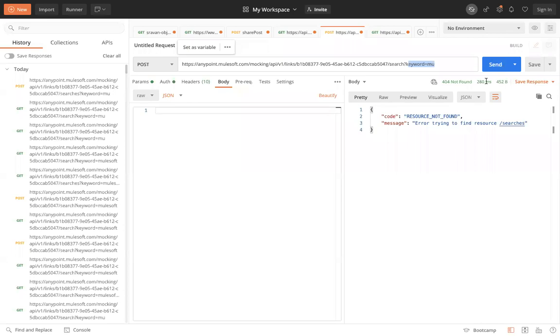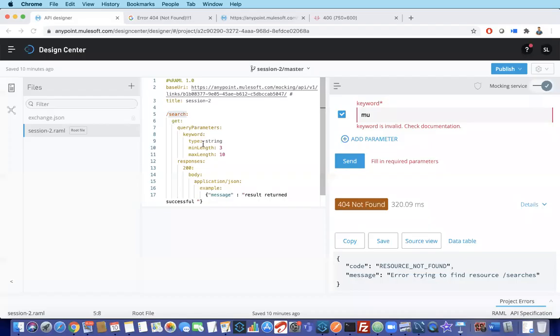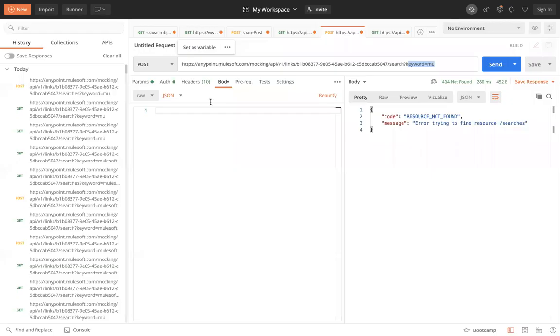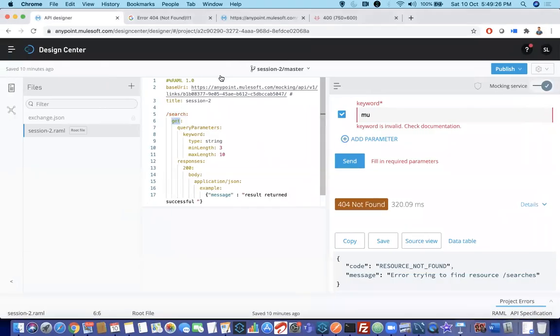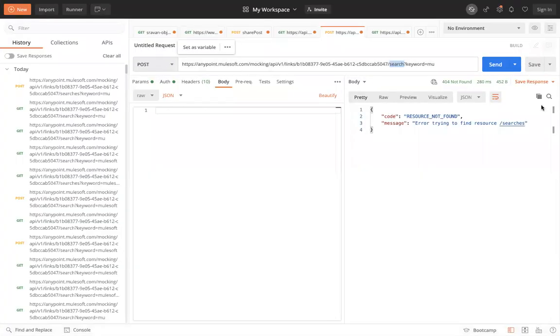Just before sending this request, you have to see what you are searching for first. After the resource name is matching, so my search is matching, right? Then it will check for the method name. As our method name is wrong, it will give 405 but not 404. Okay, you can see 405 not allowed.